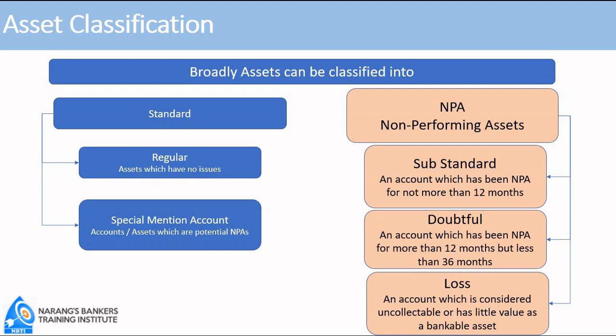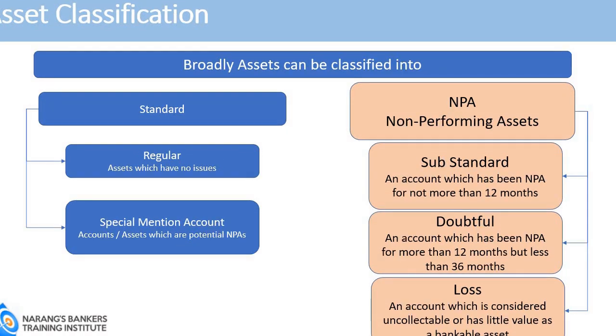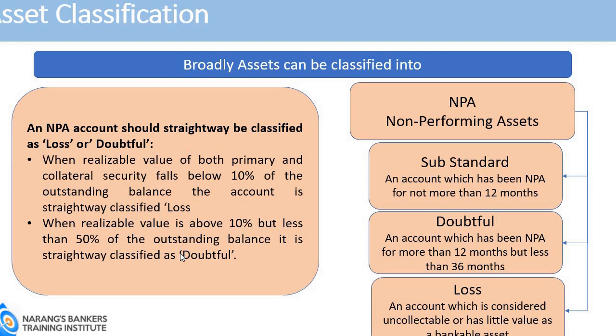It is considered as uncollectible, even though loss assets are declared by the internal auditor or RBI inspectors. Only then the account is classified as loss. Friends, we just discussed categories of NPA, substandard, doubtful and loss. The question that naturally comes to our mind, what are the circumstances where an NPA account can be straightway classified as loss or doubtful asset? There are certain circumstances. We shall discuss those.